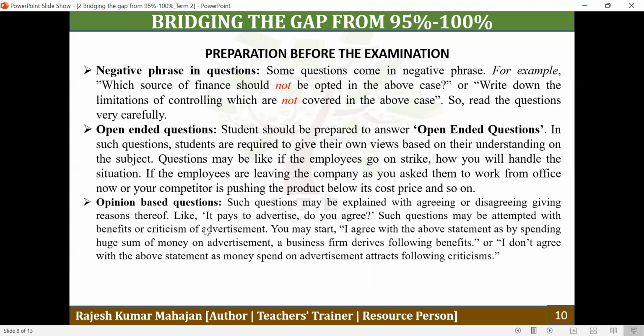Like one question there, it pays to advertise. Do you agree that when we spend an amount on expenditure, then it pays us in the form of a higher amount of sales? So do you agree or not? In such a question, you can start, yes, I agree with the above statement due to the following benefits, or you may simply disagree. I don't agree with the above statement because when we incur a huge amount of expenditure, the following drawbacks take place. And you can also give a combination of agreement and disagreement. So it will be totally dependent upon you how you write the answer.